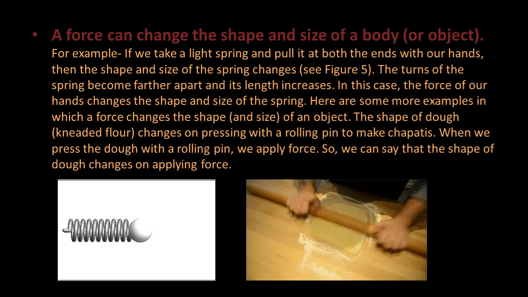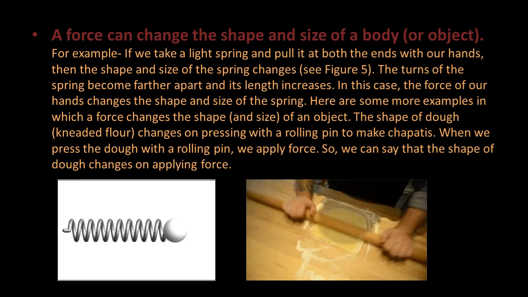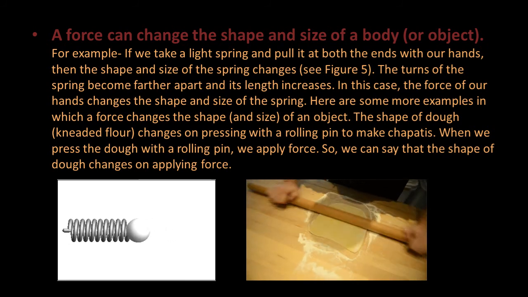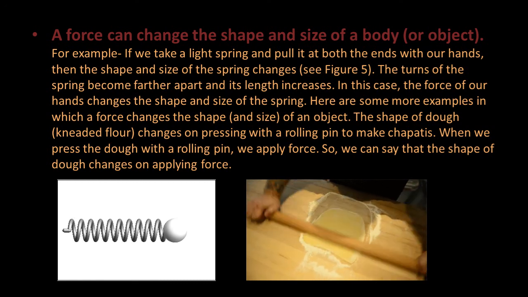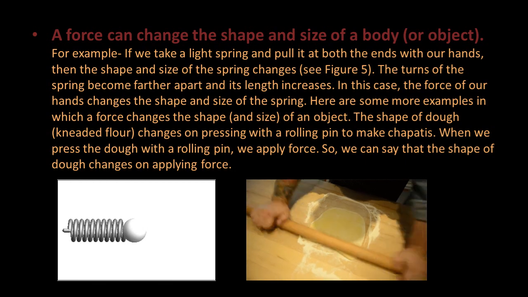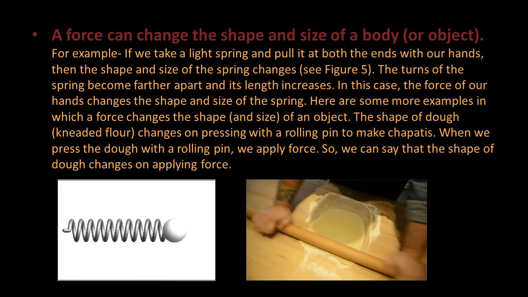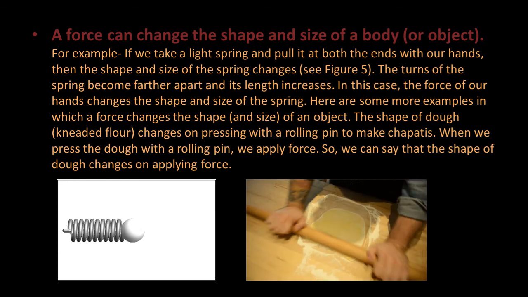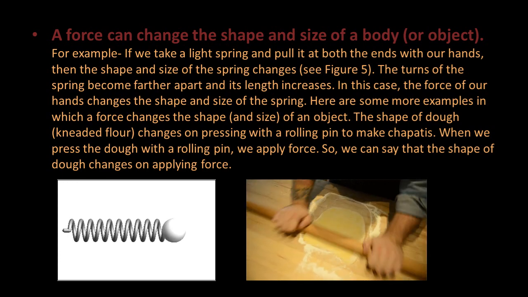The shape of a toothpaste tube, or an ointment tube, changes when we squeeze it because we apply force while squeezing it. Similarly, the shape of a sponge, tomato, balloon, rubber ball, or tennis ball changes on pressing. And the shape and size of a rubber band changes on stretching. From all these examples we conclude that a force can change the shape and size of a body, or object.